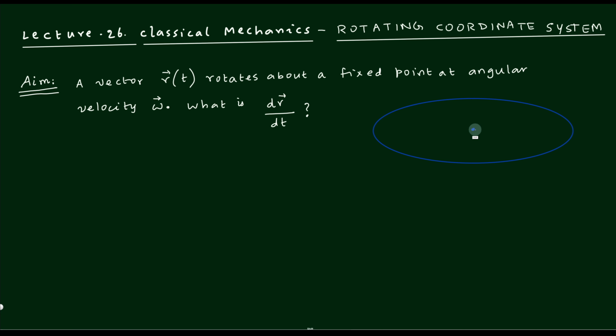So you'll have to bring in the angular velocity, because when something is rotating, naturally you talk about angular velocity omega. In the last class we saw that omega is represented by d theta by dt, how much the angle is changing within a given time. At that time we had a doubt whether it is a vector quantity or not. Fortunately, for infinitesimal rotations, d theta by dt is a vector quantity, which means angular velocity is a vector quantity.